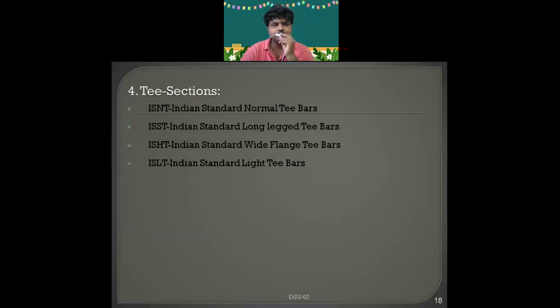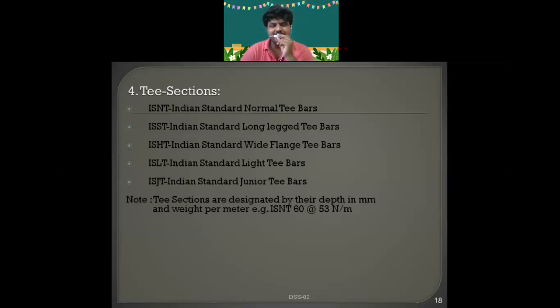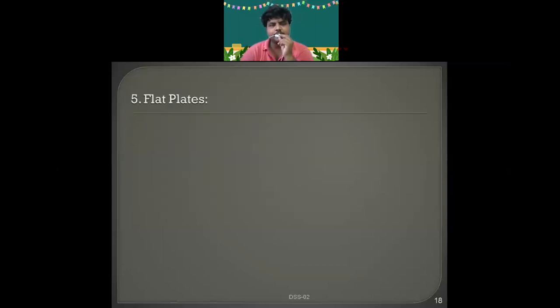You have them in numbers, right? If you buy this steel table, this will be very easy while doing the problems. Because as I explained earlier, in an analysis problem, what are you going to do? The section will be given. Based upon that section, from the steel table, you are going to bring all the properties like width of flange, thickness of flange, depth of web, width of web, like that.